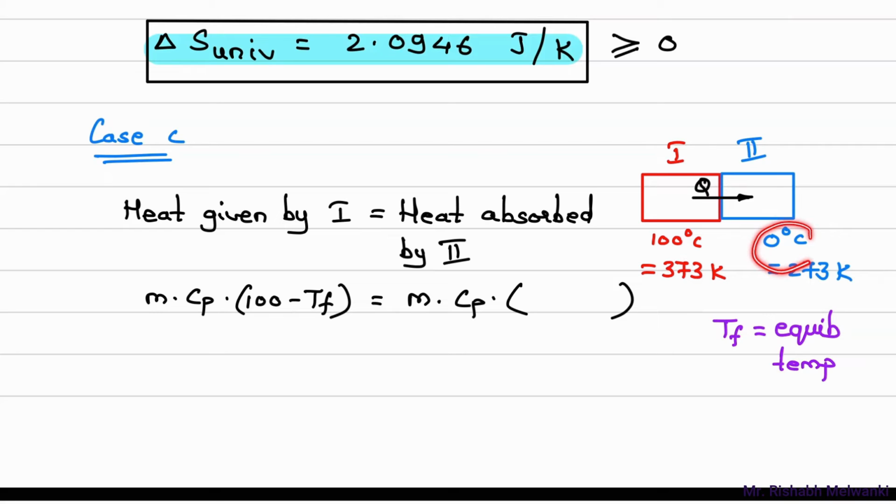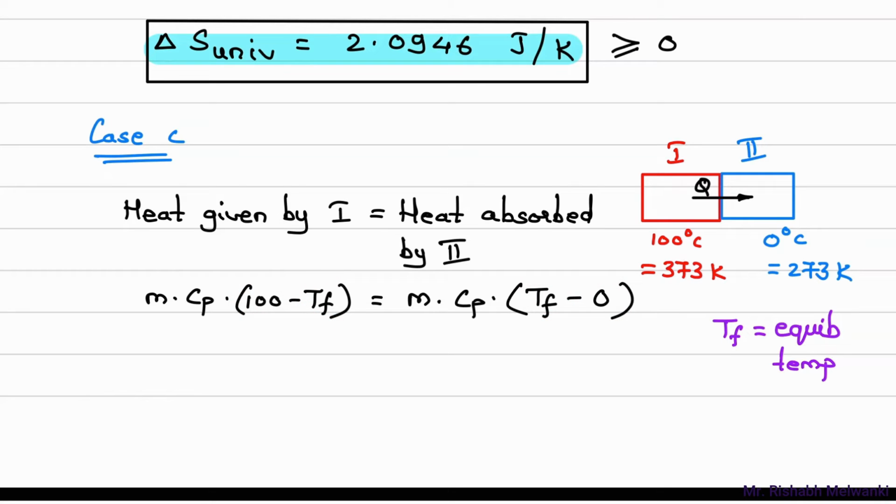What will be delta T? Initial temperature is 0. Final temperature is Tf, and this final temperature is greater. Why? Because 0 degree Celsius, when it comes in contact with 100 degree Celsius copper block, its temperature will increase. So Tf will be greater than 0. So what I'll write? Tf minus 0 degree Celsius. Now here since this is temperature difference, I can write this in degree Celsius also.